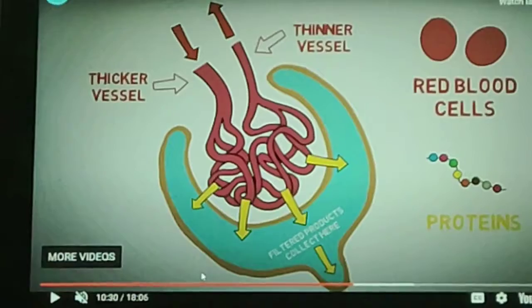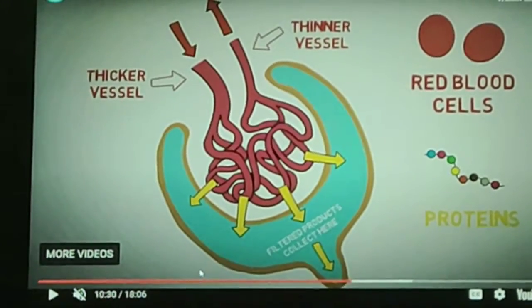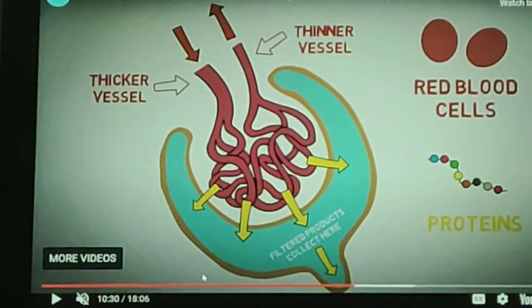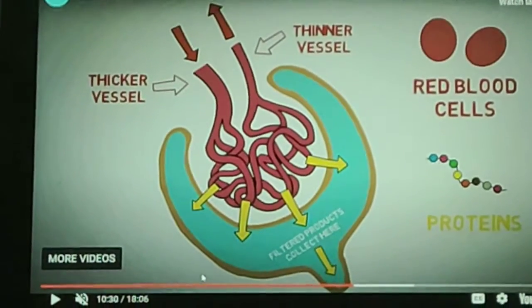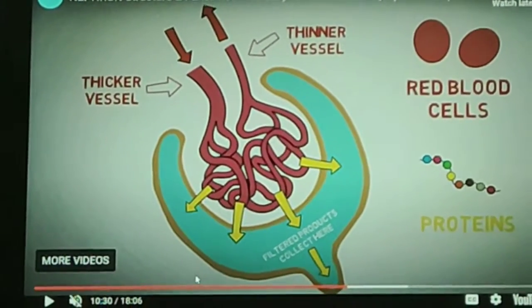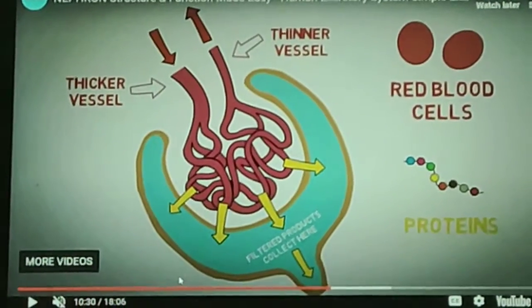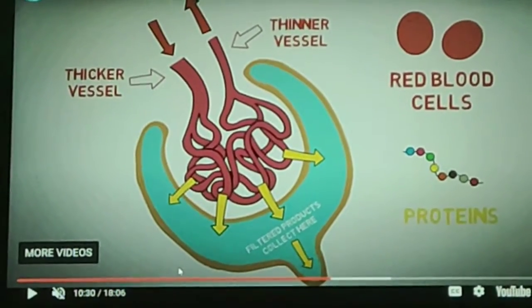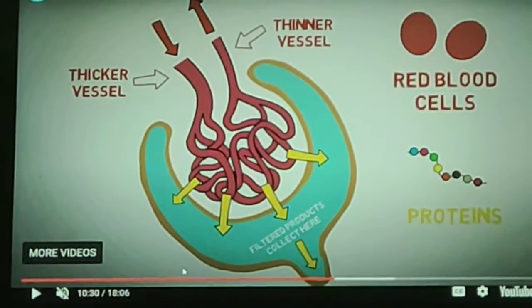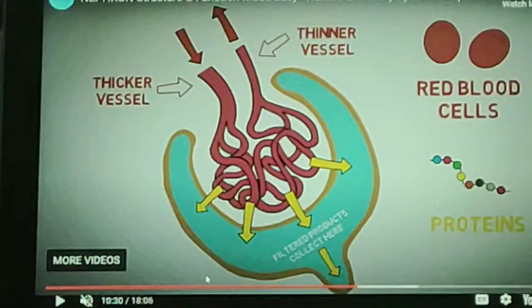Now how is urine produced? Nitrogenous waste such as urea or uric acid should be removed from the blood, and it is removed by the kidney. The kidney is made up of, we know that, a filtration unit which is known as the nephron. Now this nephron has a first part, and its first part is the Bowman capsule.